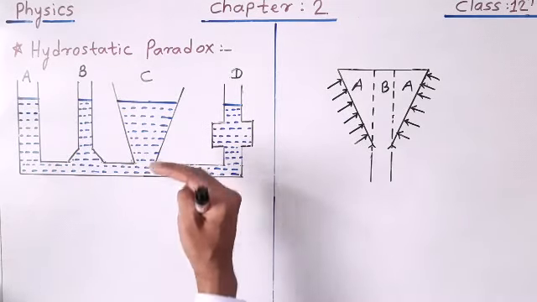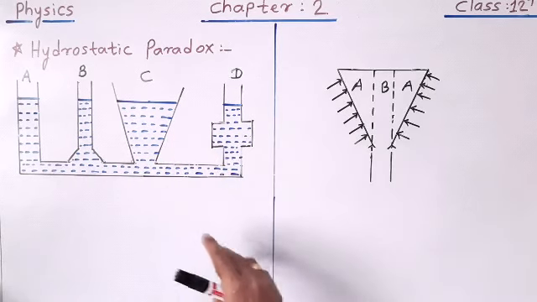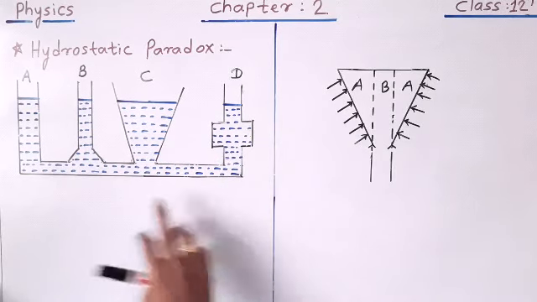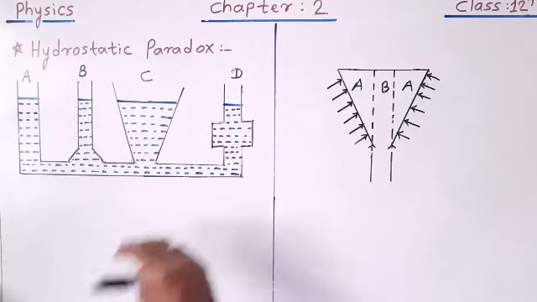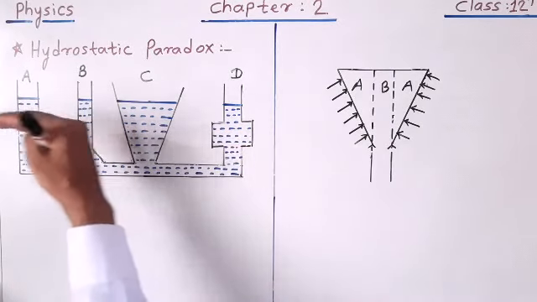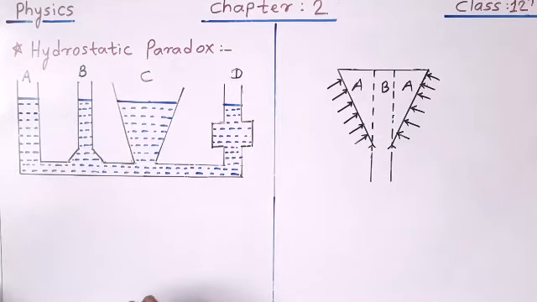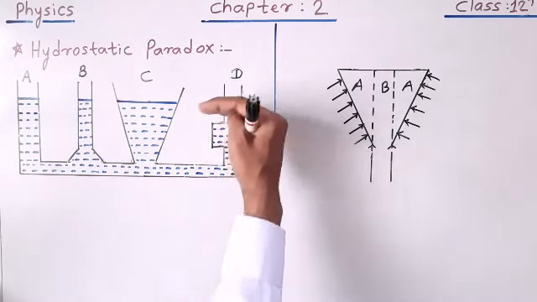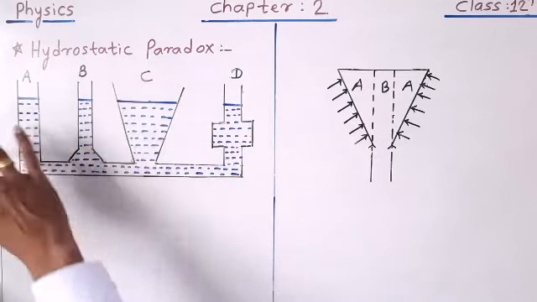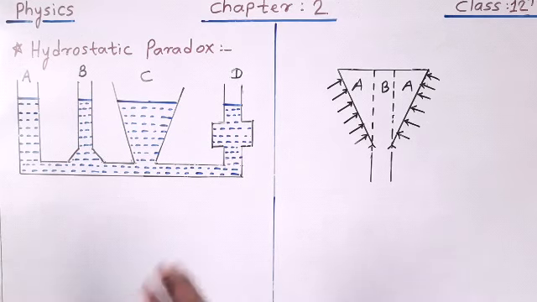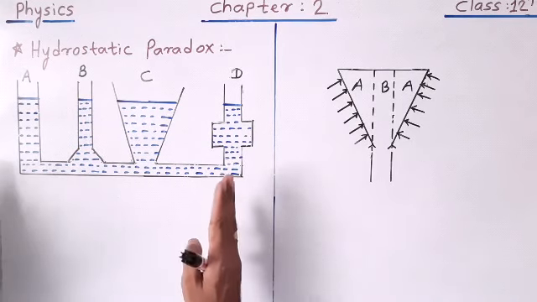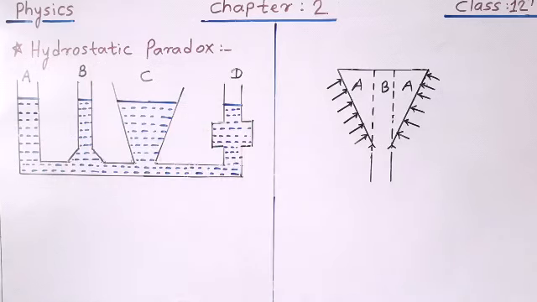This observation is puzzling because the shape of the vessels is different and the amount of liquid held by each vessel is also different. Even then, the height of the liquid column is the same in each vessel, and this puzzling observation is called the hydrostatic paradox.